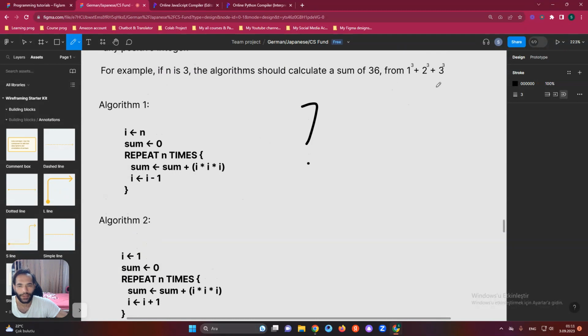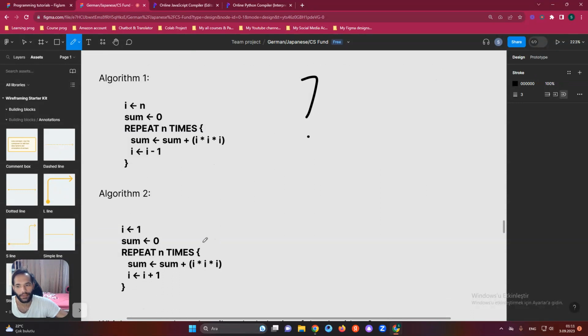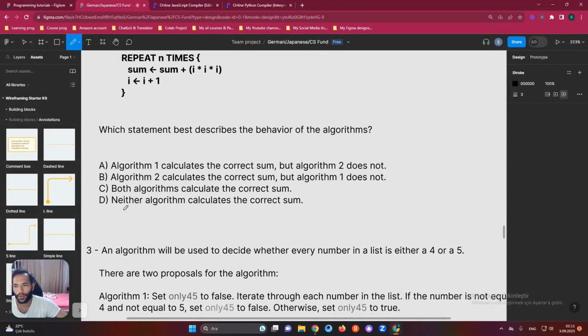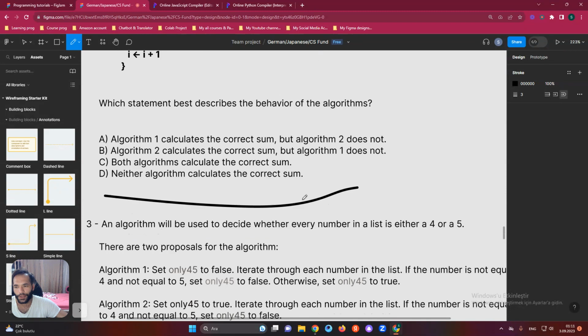As you see, we have 3 to the power of 1, 3 to the power of 2, 3 to the power of 3. You can check each of them to find a result in an algorithmic way. We have two ways, algorithm 1 and algorithm 2, and you can answer this question here.